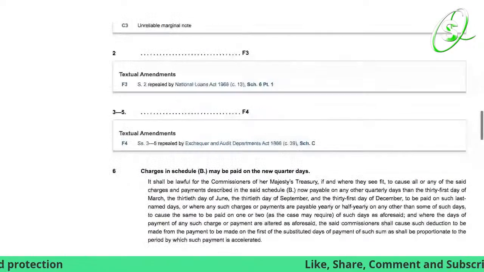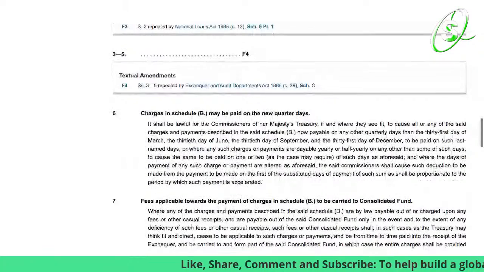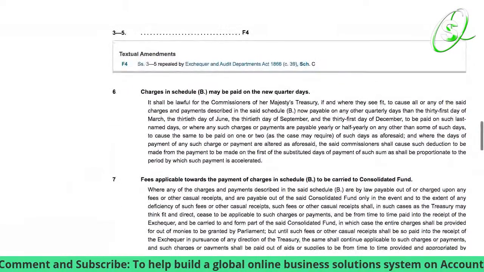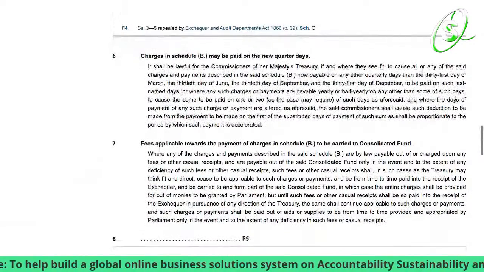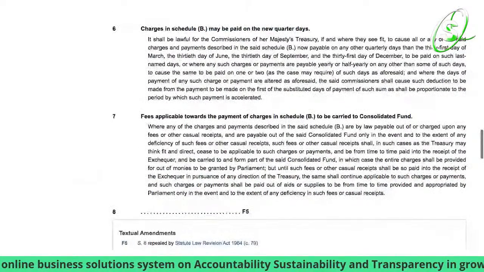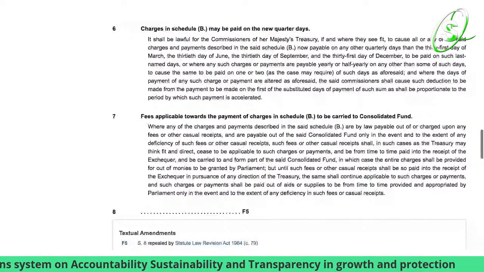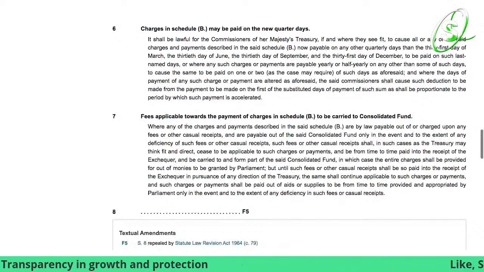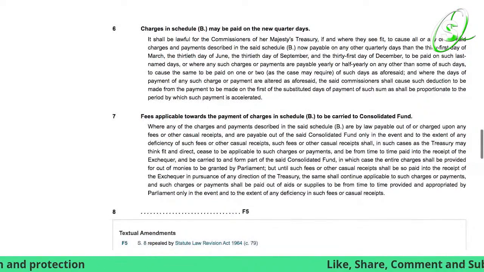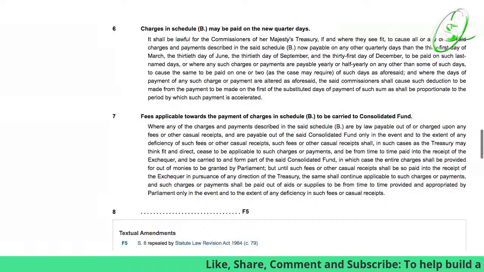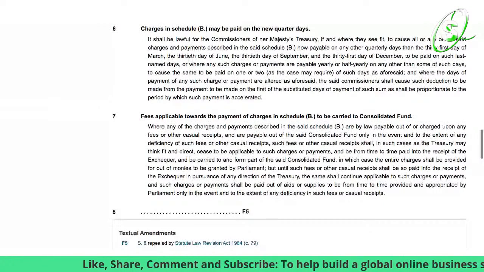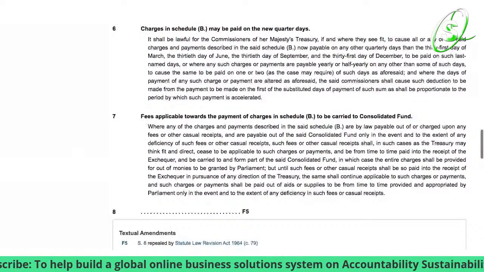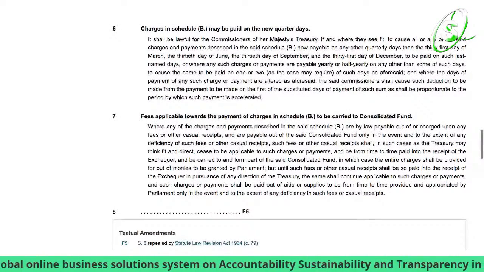It shows the charges in Schedule B may be paid on the new quarter days. I think quarter is just the old term for things like fortnight and week. Fees payable towards the payment of charges in Schedule B are to be carried to the consolidated fund.